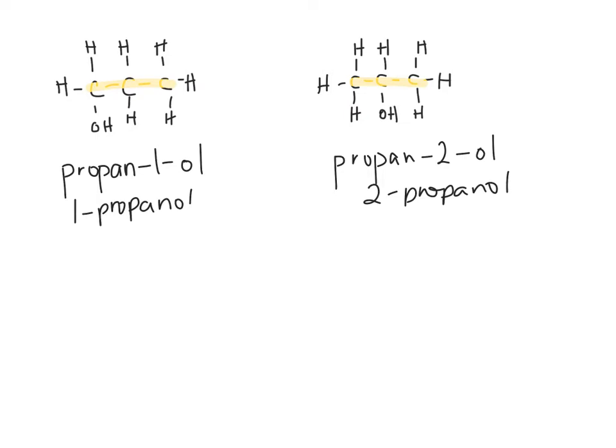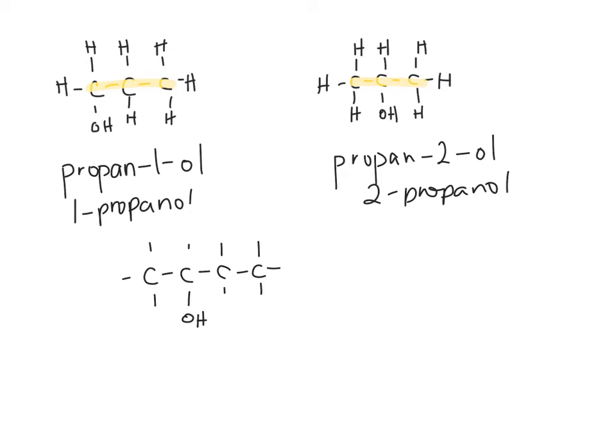They have the same number of carbons, the same number of oxygens, and the same number of hydrogens. They differ in the placement of the OH group. You would have to break that OH bond off of the carbon and break the hydrogen-carbon bond to reform and switch the positions. So these are considered isomers, structural isomers. Basically, when you have 3 carbons or longer, you have to have the number indicating where your OH group is.